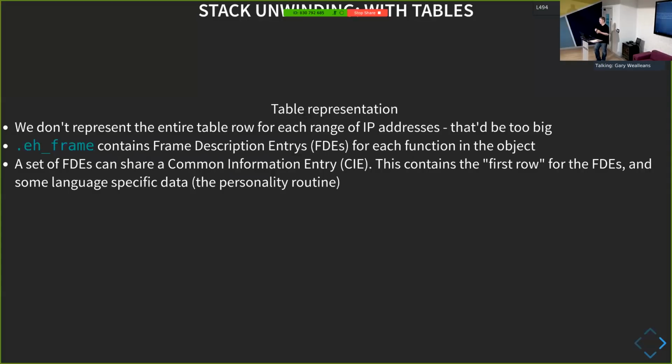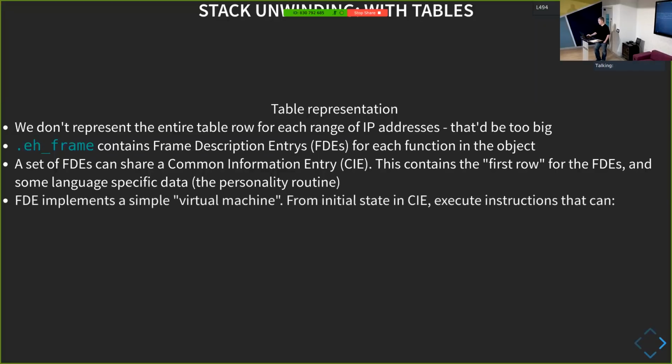So the CIE maintains the pointer to the personality function, and the FDE refers to the table itself. So each function refers to its own table, and then the CIE that they share in common will refer to the first row and potentially the personality function. Okay? So beyond that, the FDE has to expand that table out from that first row for all the other rows in that function.